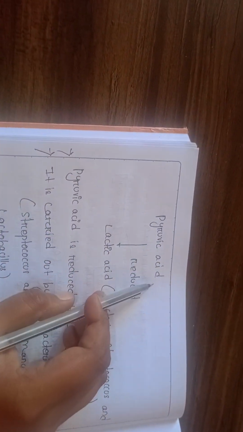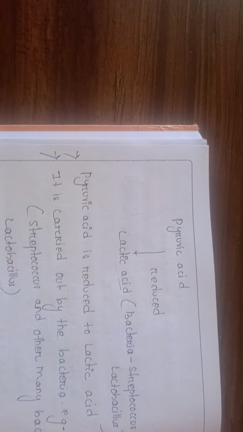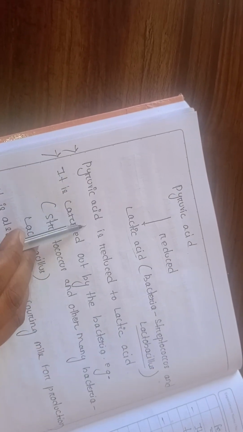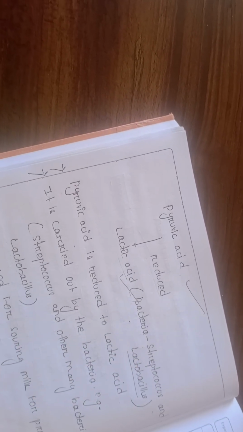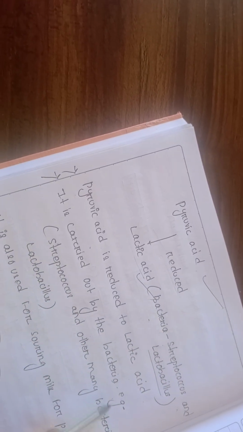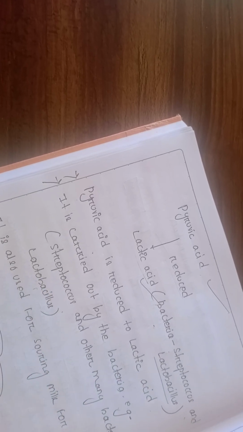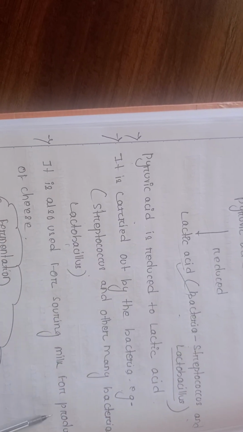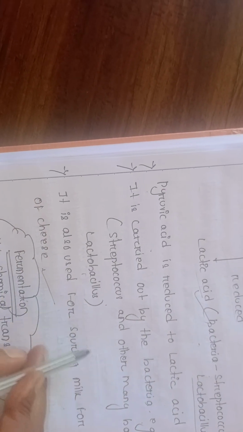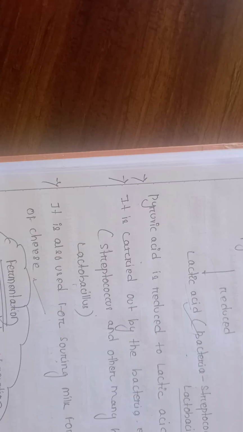Pyruvic acid is reduced to lactic acid by the presence of bacteria, such as Streptococcus and Lactobacillus. It is carried out by bacteria, for example Streptococcus and many other bacteria like Lactobacillus. It is also used for storing milk and for the production of cheese. Here is the purpose of why pyruvic acid is converted into lactic acid.